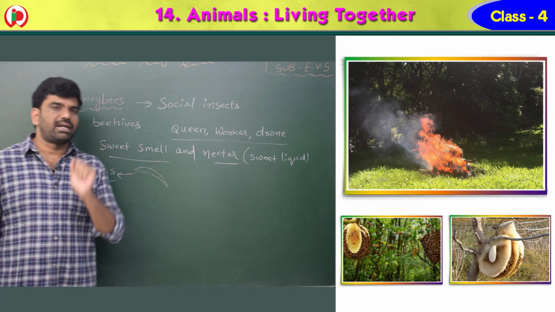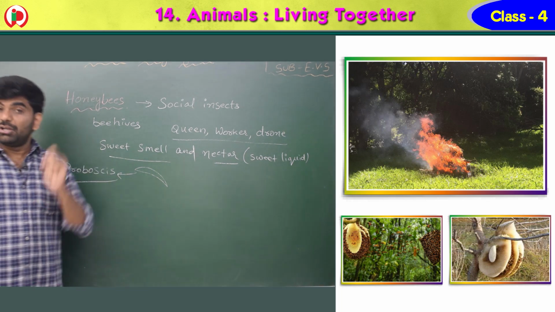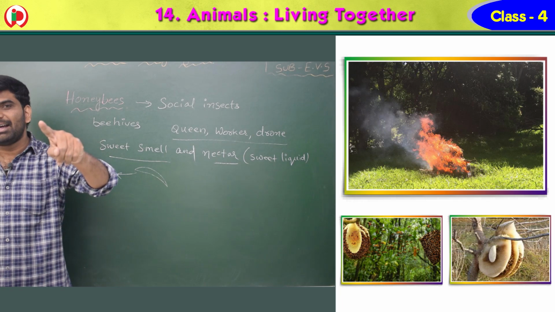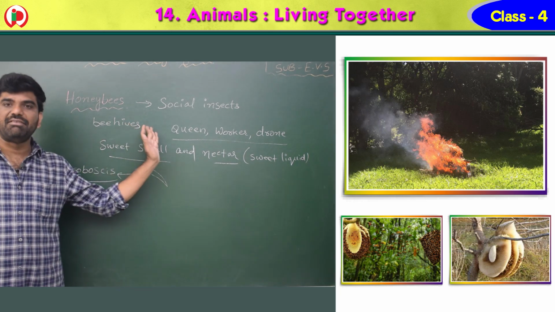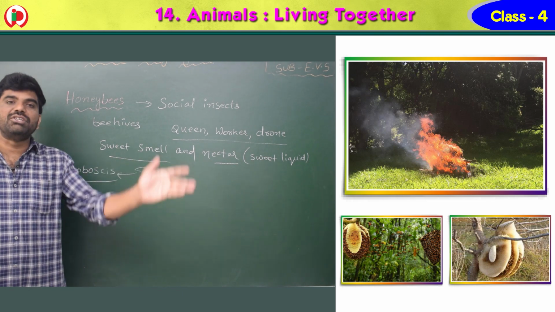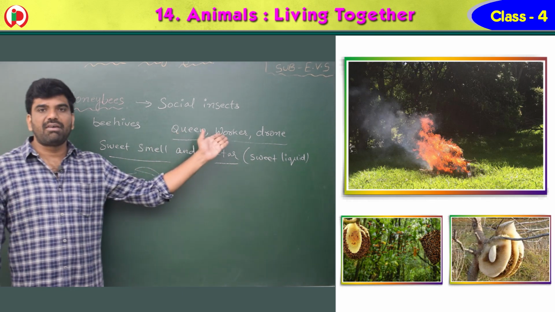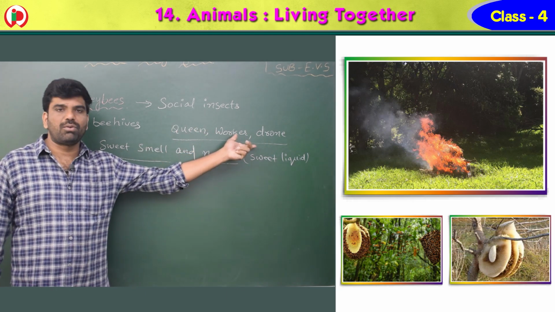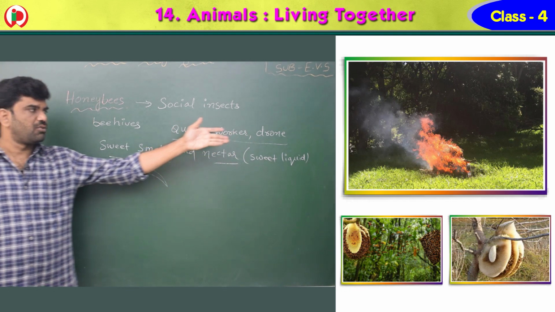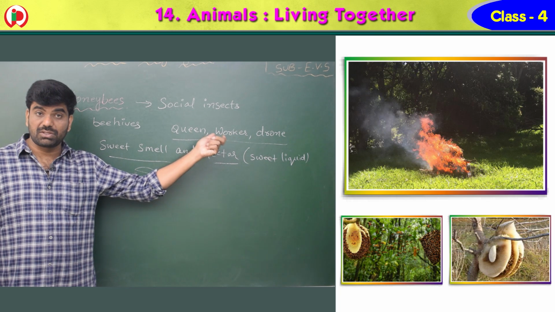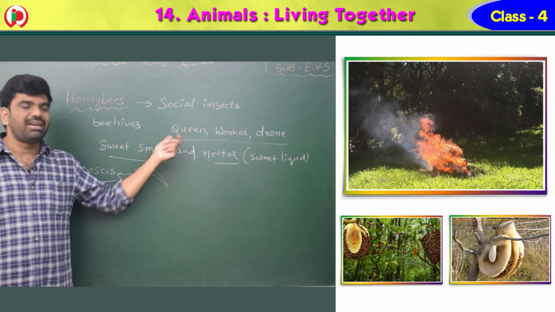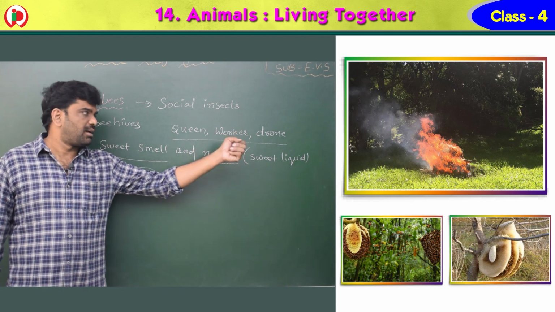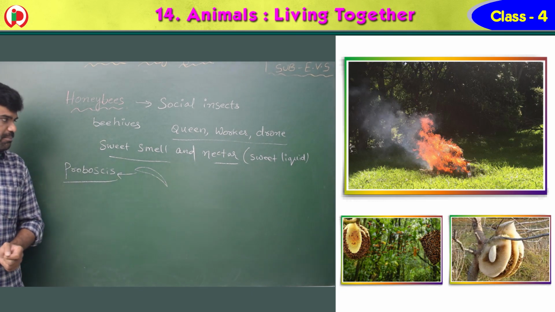Now let's see, once again I repeat for the last time, honeybees are social insects like ants. Why am I comparing them with ants? Because you have seen the division of labor in ants, and here also there is division of labor. Division means the work is distributed. In honeybees there are three types: queen, worker and drone. The drones are usually males, the workers collect the honey, and the queen's duty is to lay the eggs. The workers collect the honey, and drones protect the beehive.